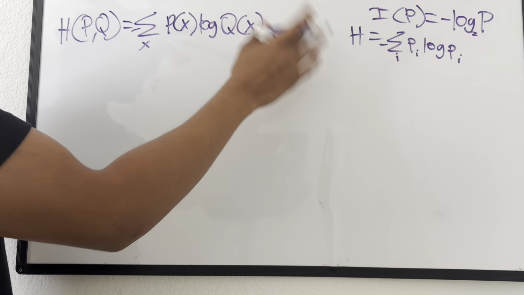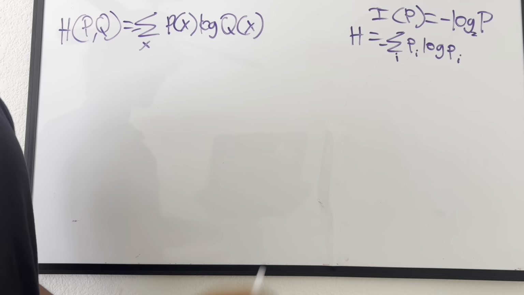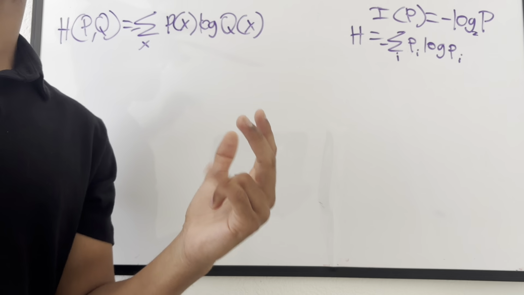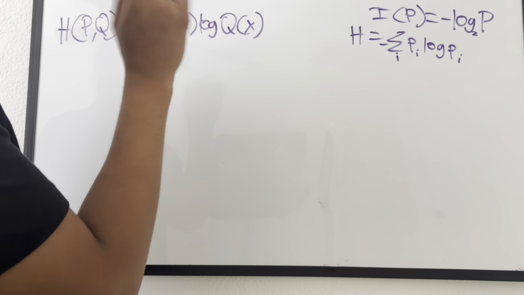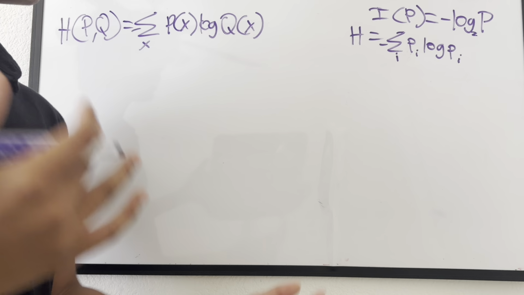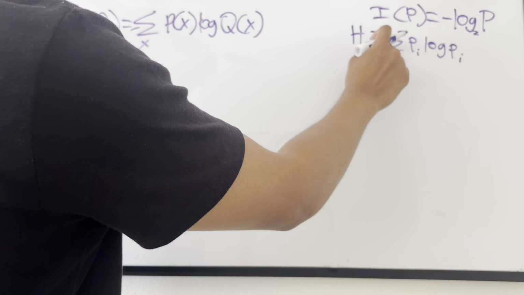Then we went over Shannon's entropy, which is essentially telling you the average amount of information or the average surprisal factor from a whole source of information. Because obviously information isn't just going to be given one piece at a time, it's going to come from an entire source. And that's how we went over Shannon's entropy right over here.